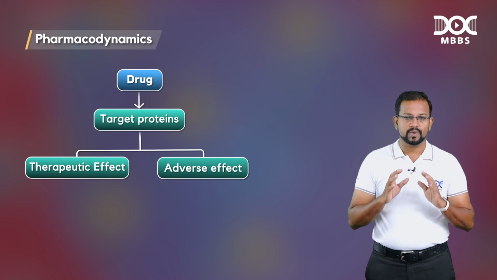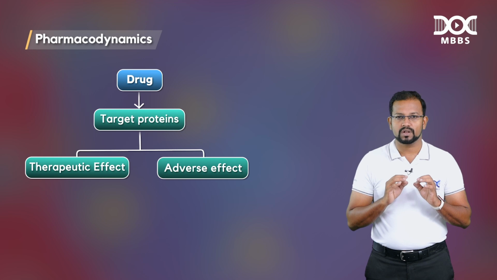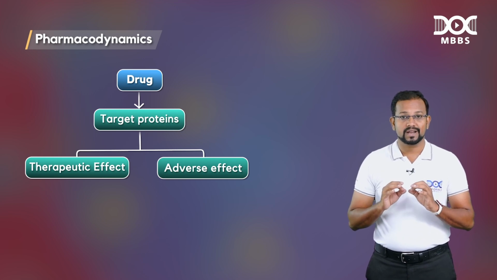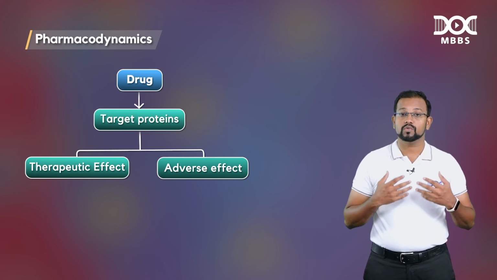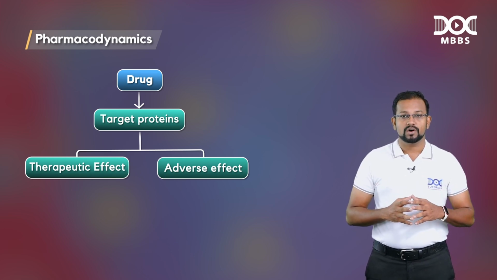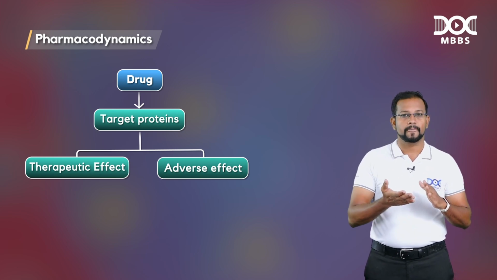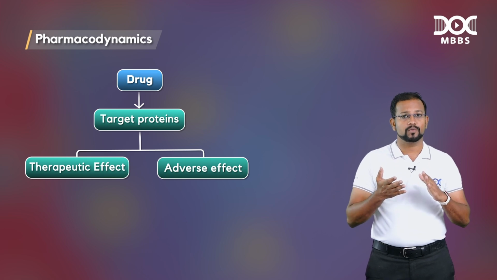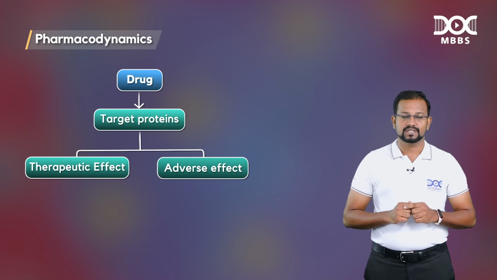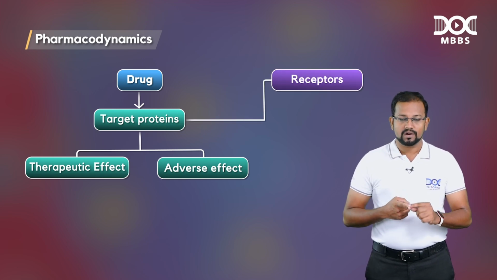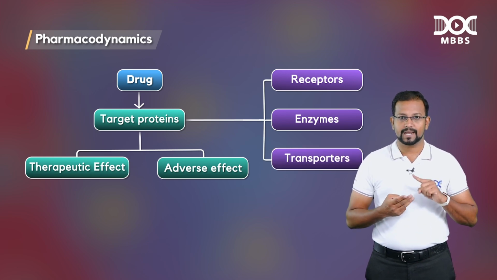The majority of the targets which we have currently in pharmacology treatment are proteins, guys. Only a minority, only 1 or 2% of the drugs, act on carbohydrates and fat molecules. Even those drugs which decrease the lipid levels or the sugar levels also act through certain proteins. How is the link between the protein and the other forms made? This is with the help of 3 major types of target proteins, guys. It might be a receptor, an enzyme, or a transporter. Receptor, enzyme and transporter.